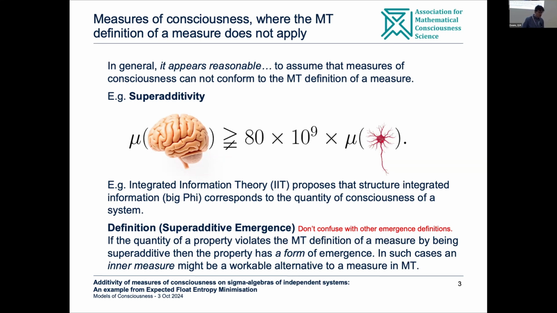I have this little extra note at the bottom here that superadditivity can be used as a useful definition for a type of emergence. Obviously, it's going to be a weak type of emergence as well. But I just couldn't resist mentioning this because I always like to give formal definitions of things. And there's just one there, given for free, if you like. But this talk is not about that. Okay, so,